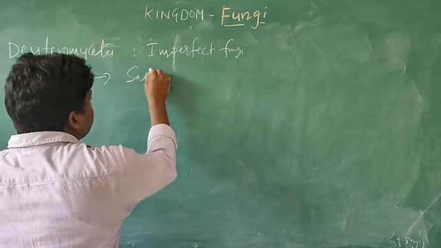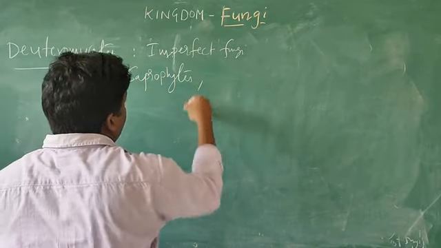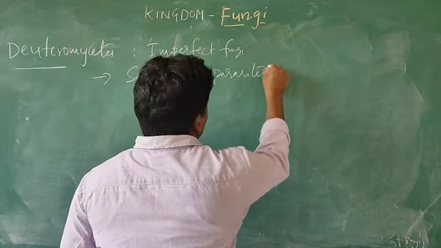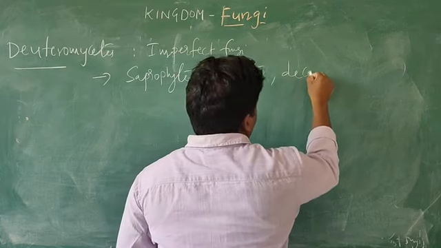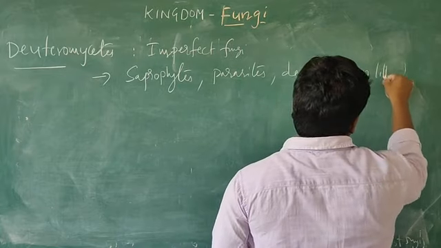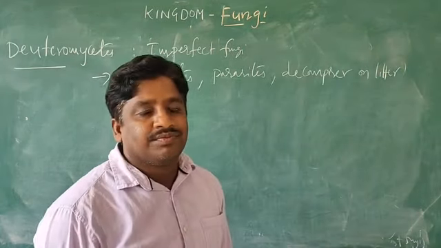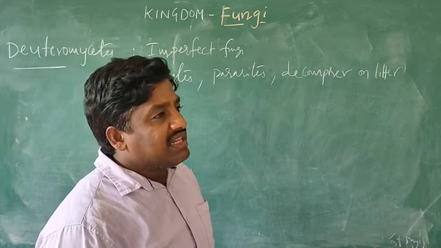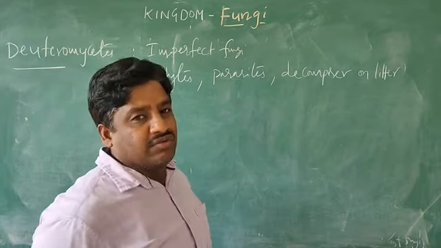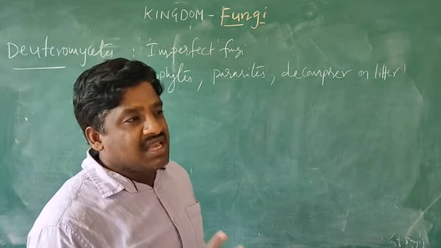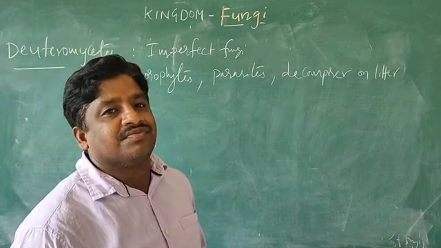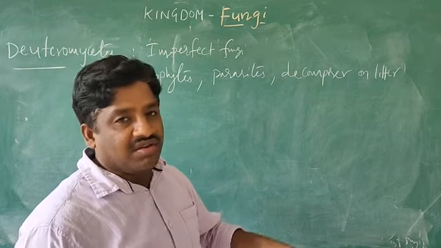So in this group they are saprophytes and parasites and decomposers on litter. Litter means what? Litter means the plant parts that dry up after they fall down. Such parts we call litter parts. These organisms grow only on such litter parts.